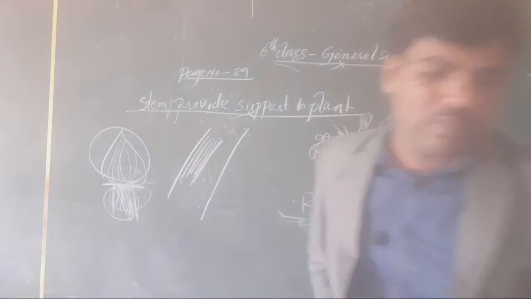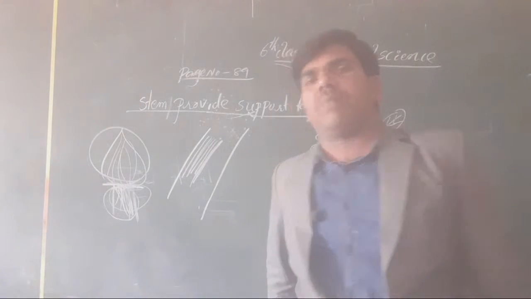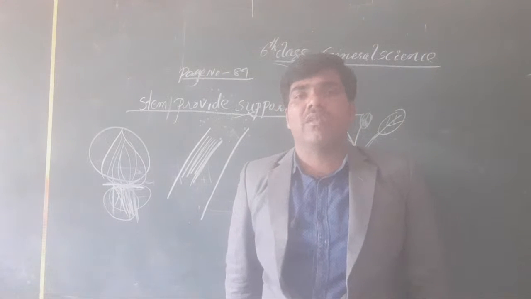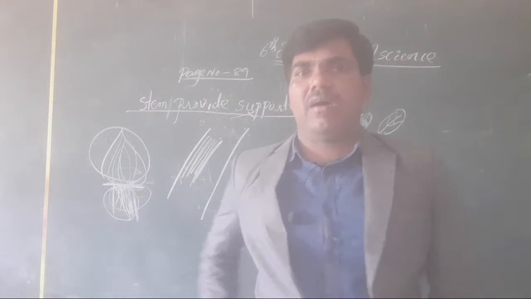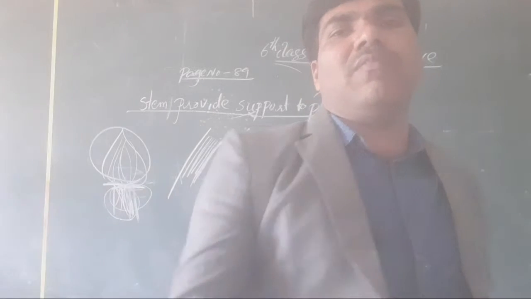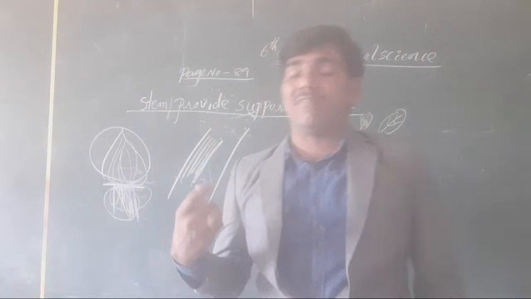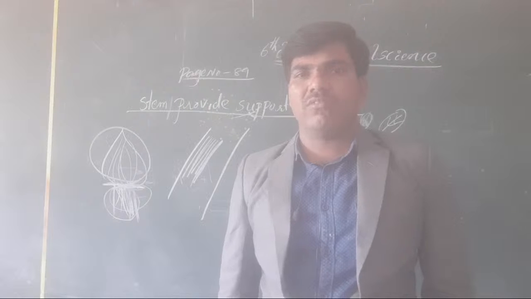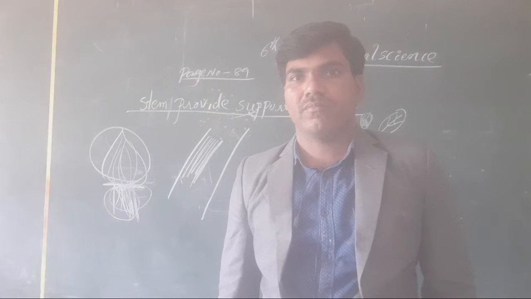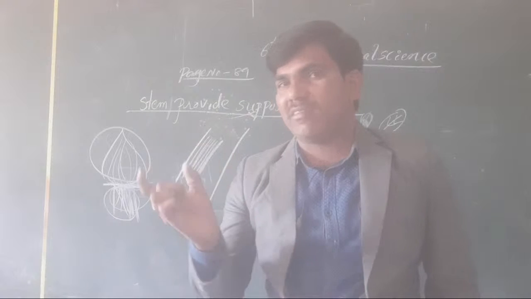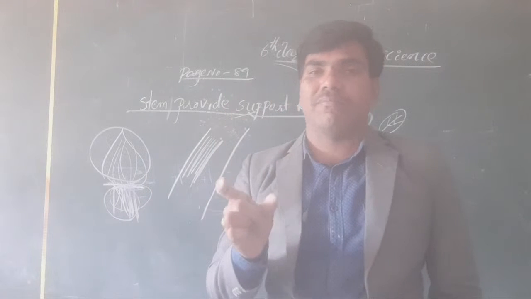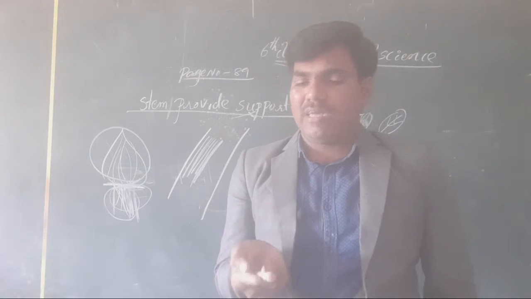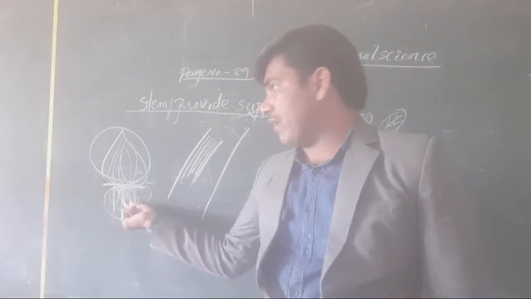Okay, clear or not, all of you? Yes, after the stem, one more important part in plants is what? That is only the flower. Okay, clear or not, all of you? Yes, about the flower, in our 6th class there is not that much given, only small information is given. Okay, clear or not, all the students? Actually, onions are not roots, no, onions are stem, not a root. Okay, an onion contains roots in the form of fibrous roots.